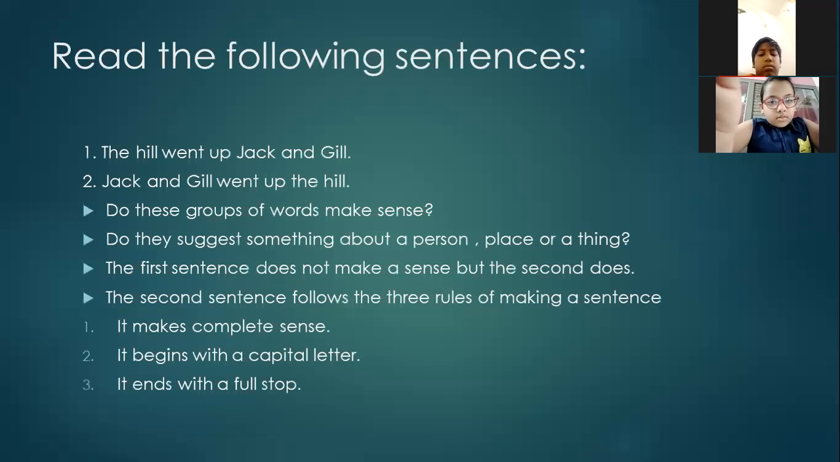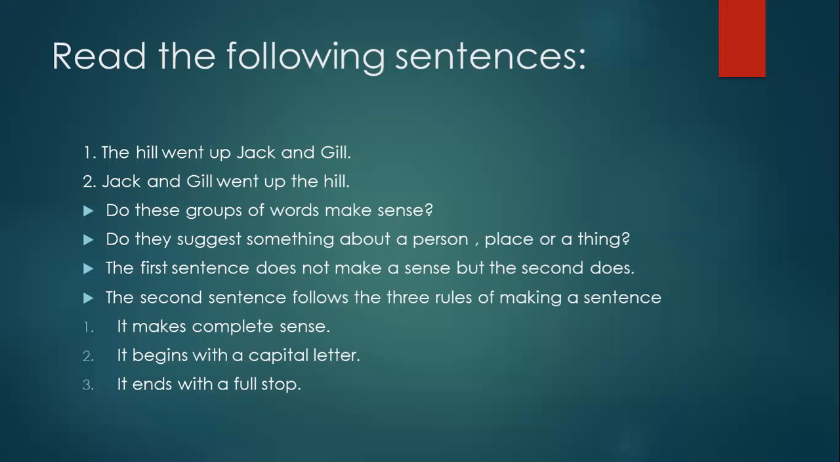Now you can see on the screen two sentences are there. The first one is "The hill went up, Jack and Jill." The second one is "Jack and Jill went up the hill." Now do these groups of words make some sense? Or do they suggest something about a person, place, or a thing?